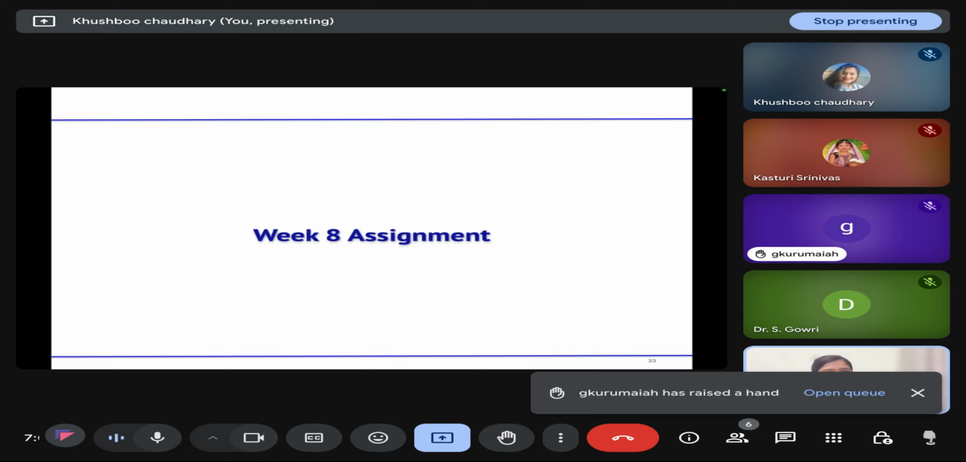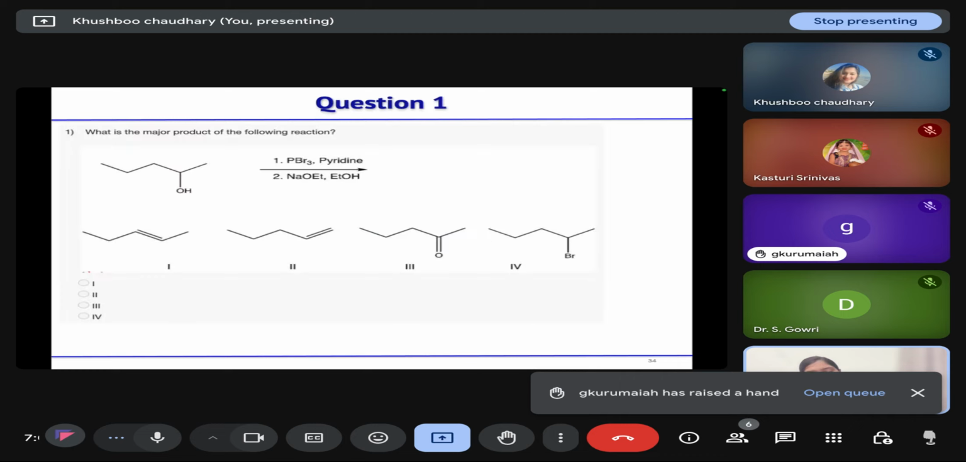Now let us discuss some questions. I will give you time, think about it, and then answer. Okay, the first question is, what is the major product of the following reaction? You have an alcohol, you are treating it with bromophosphine, and then in the presence of base, sodium ethoxide. So what will it form?